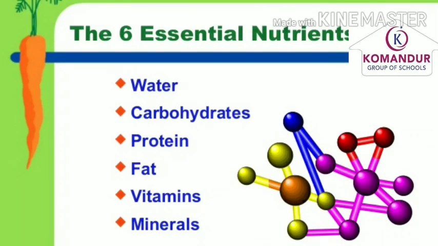So coming to the essential nutrients required for the human body: carbohydrates, proteins, fats, vitamins, minerals, and the utmost important, water, because more than 70% of your body is made of water. So these are the 6 essential nutrients for the human body: water, carbohydrates, proteins, fats, vitamins, and minerals.